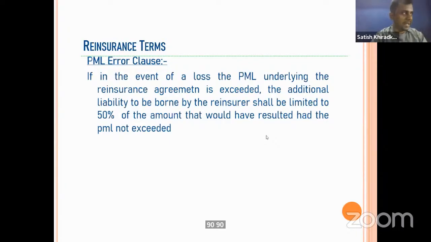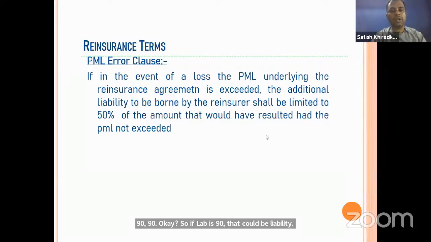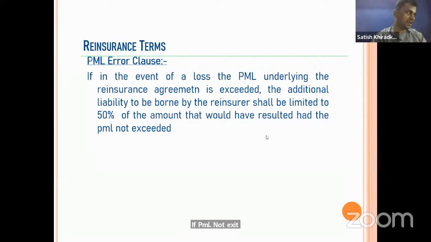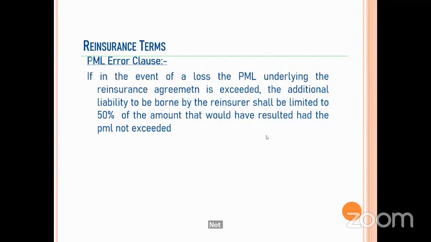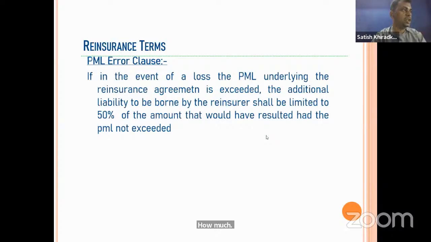So if liability is 90, that could be the liability if PML not exceeded. Now if PML exceeded, then liability will not exceed more than 50% of what it could have been if PML not exceeded. Then on that 90, maximum 50%. That means how much? 45. Maximum 45 can be paid by the reinsurer.